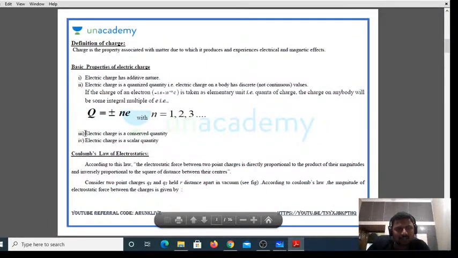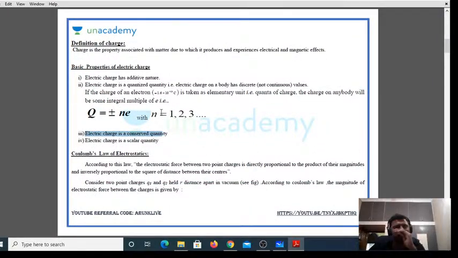Yes, charge is conserved in nature. Obviously, it is conserved. It cannot be created. Next, as I said, electric charge is a scalar quantity. It does not have any direction. And the fifth one you can quote by yourself. What is that one? Like charges repel each other, unlike charges attract. That is the famous one, which you already know, so I don't want to discuss it.